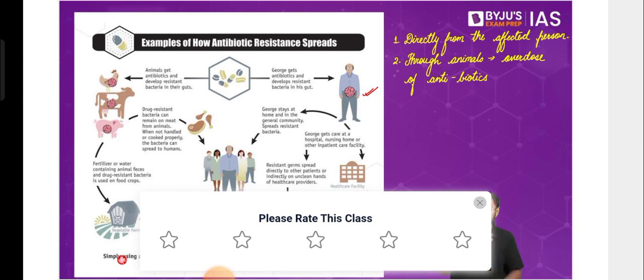Then, if uncooked or not properly cooked meat is consumed by people, that can lead to this, and even through animal feces, it can mix with the soil and the water bodies and spread from there. So that also becomes one of the ways in which this can spread. Another way in which it can spread is our own ignorance.